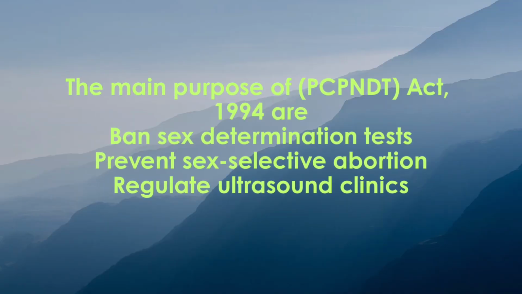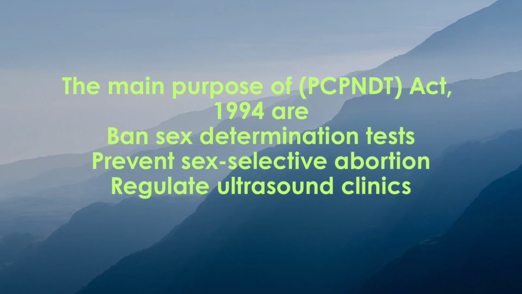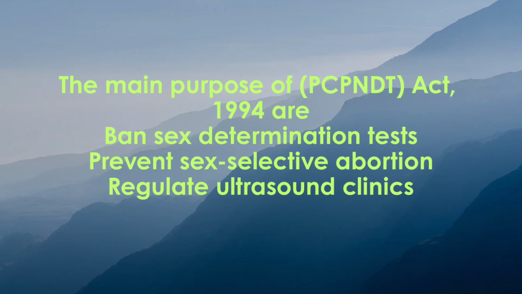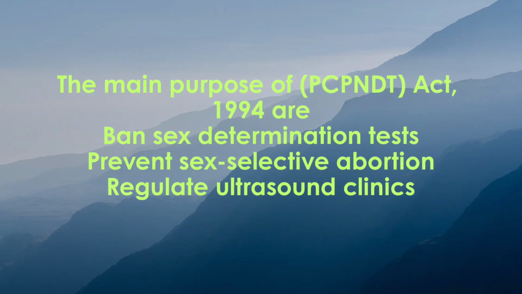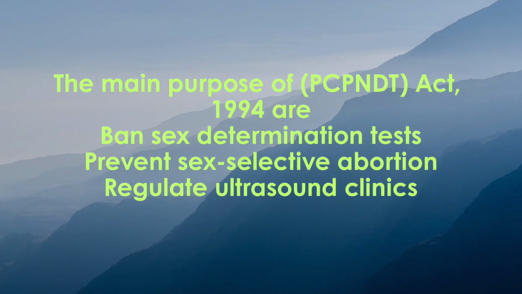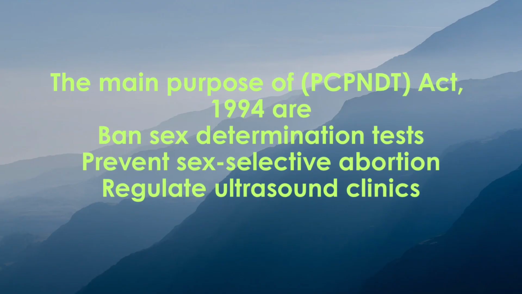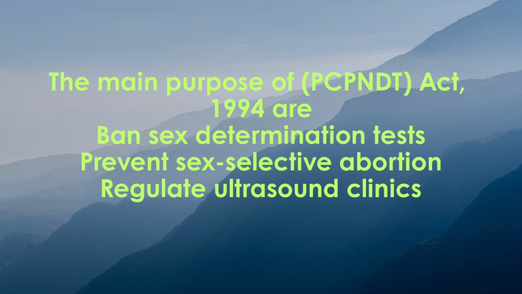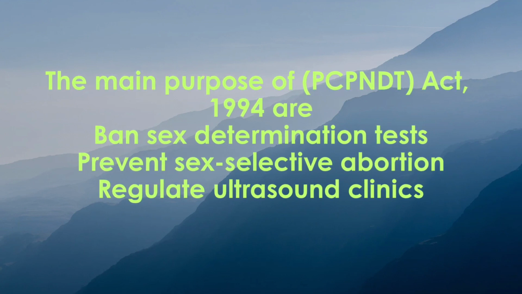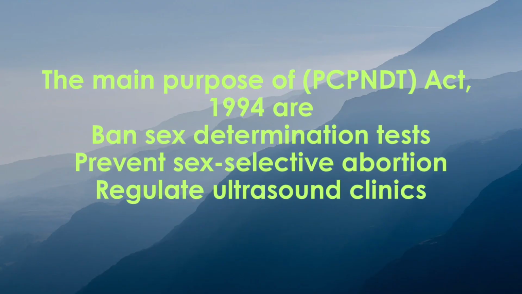The PCPNDT Act, or the Preconception and Prenatal Diagnostic Techniques Act 1994, was passed by the Government of India to stop the misuse of medical technology for determining the sex of a child before birth. The main aim of this Act is to ban sex determination tests and prevent sex selective abortion, which have led to a declining child sex ratio in India. Under this Act, it is illegal to determine or disclose the sex of the fetus before birth.